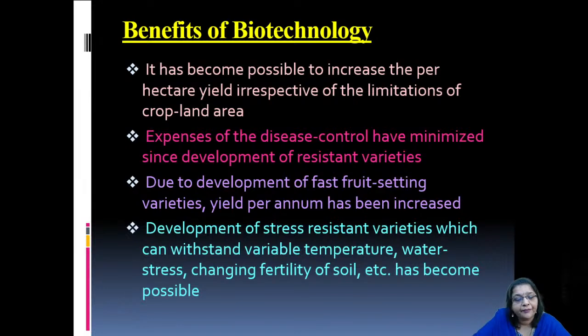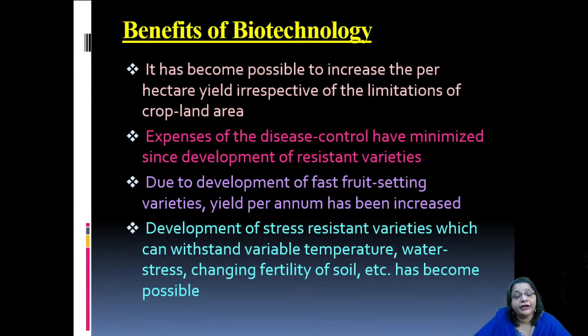Now, due to the development of fast fruit setting varieties, which are another group of varieties where flowering and fruit setting takes place earlier than the natural normal period of development of the crop plants, the yield per annum has also been increased for the fruits or the seeds, whichever the plant yields.